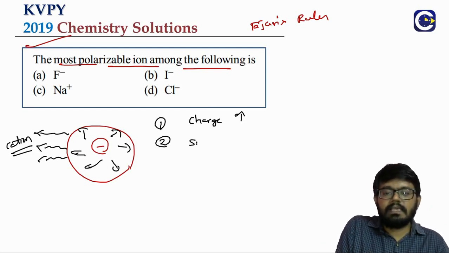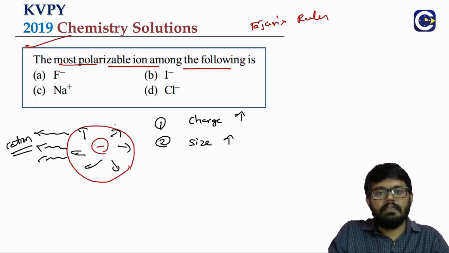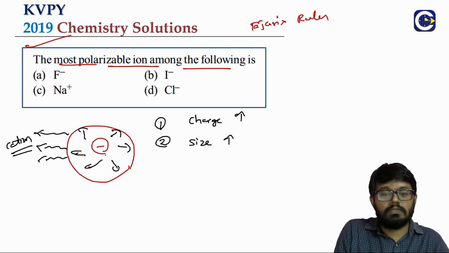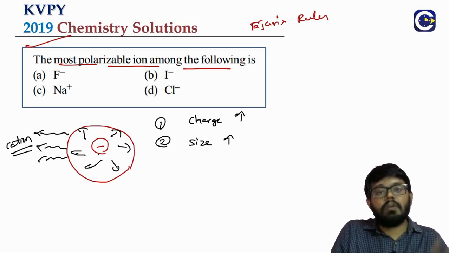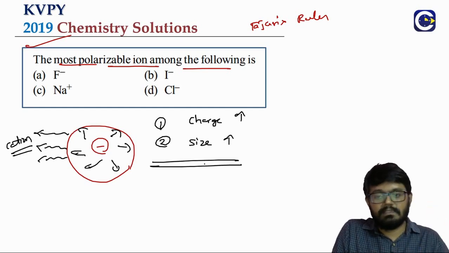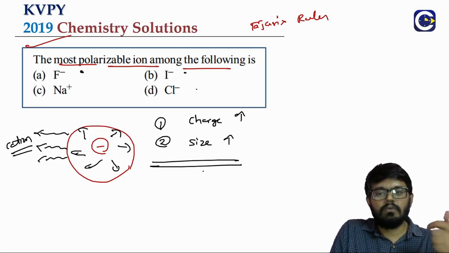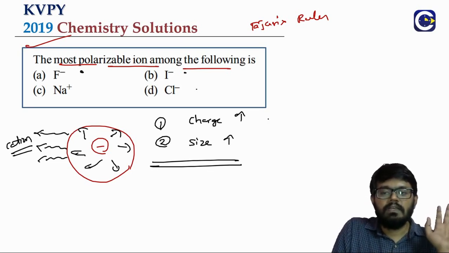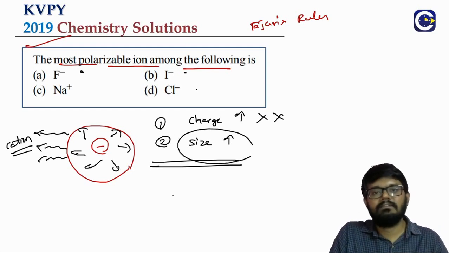Second thing is the size. When the size is more means what? The electrons that are gained will be under lesser influence of the nucleus. Nucleus will not be able to influence them much. So that those electrons in the outermost orbit will be getting easily polarized. So the favorable conditions are what? One is the charge, second is the size. So here, look at the anions. What are the anions we are talking about here? All halogens, fluorine, chlorine, iodine, all are having the same charge. So there is no comparison in terms of charge here.